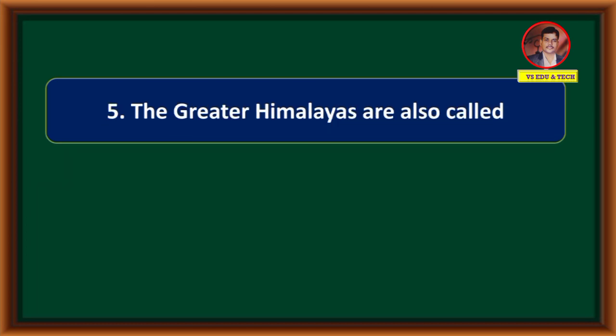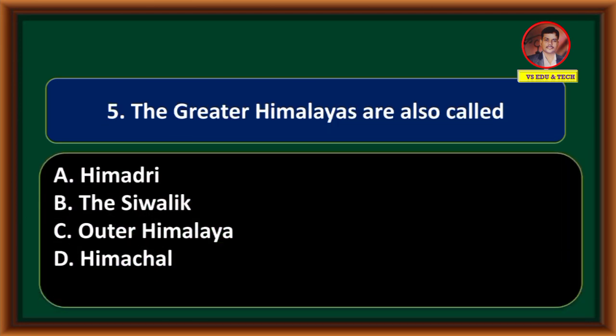The Greater Himalayas are also called Himadri, the Sivalik, Outer Himalaya, Himachal. The Greater Himalayas are also called Himadri. Option A is the correct answer.